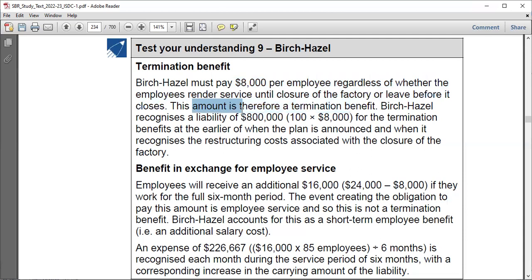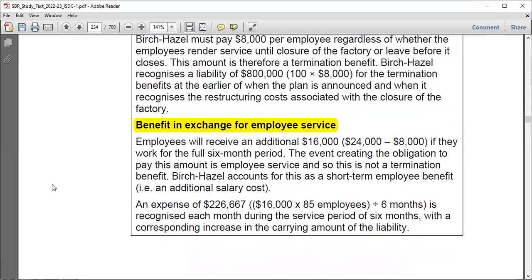So the entity recognizes a liability of 800,000. That is 100 employees times 8,000 per employee for the termination benefits at the date when the plan is announced, and it is recognized at the expected cost, because we said that you have to take the earliest amount, right? Now, what are the benefits in exchange for employee service? There are some employees who could remain until that date, and we were given their numbers.